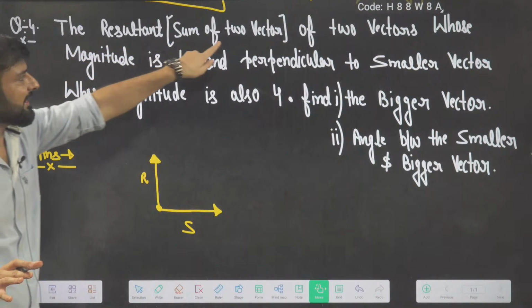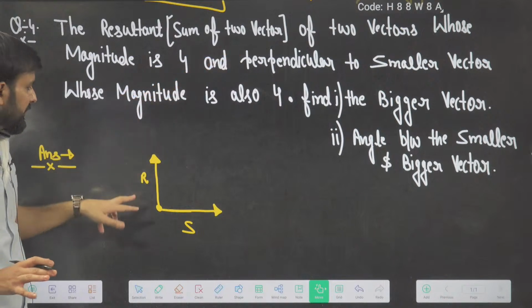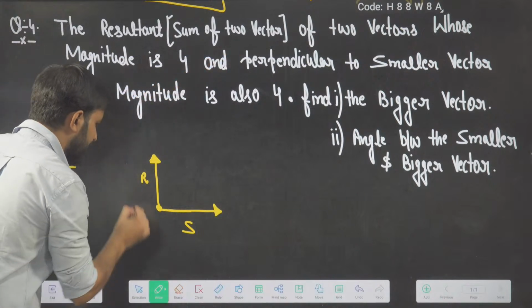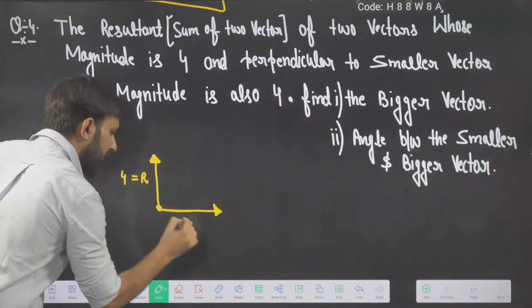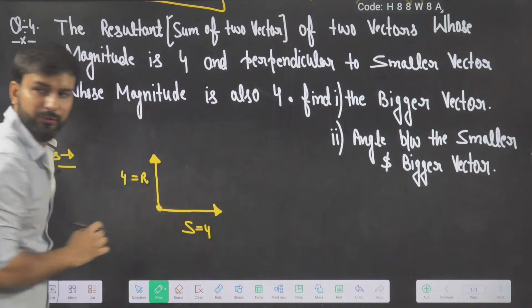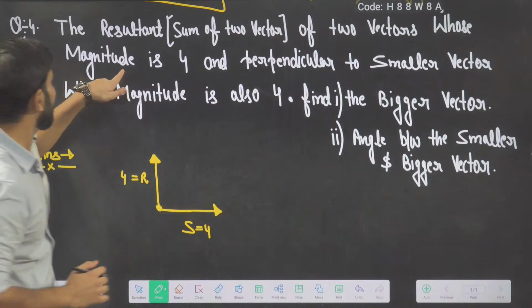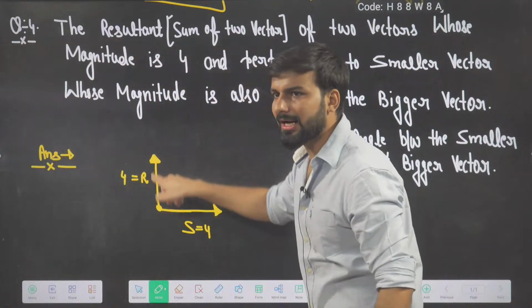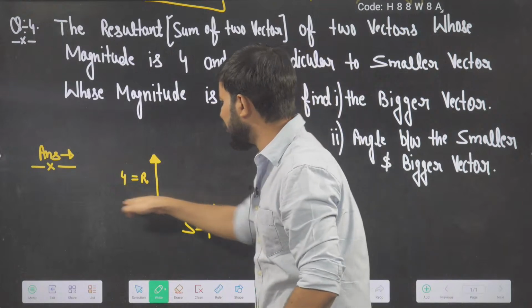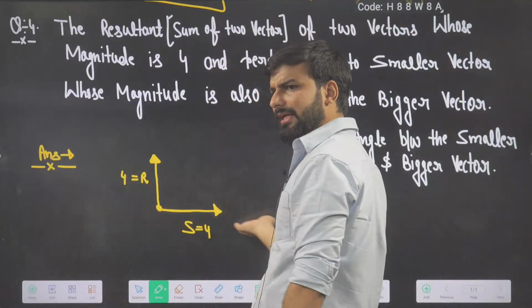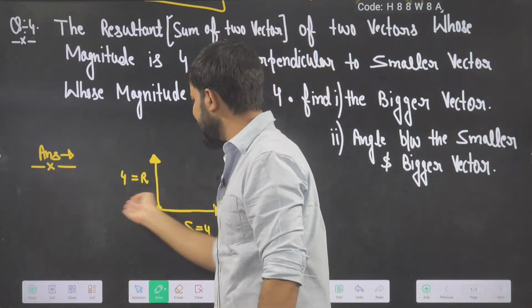He said the resultant of two vectors whose magnitude is 4. Its magnitude is how much? This magnitude is 4, and this magnitude is also 4. And he said it is perpendicular. So if this is the R vector, I have to draw the other in this direction. You can draw in this direction. I have taken this direction.